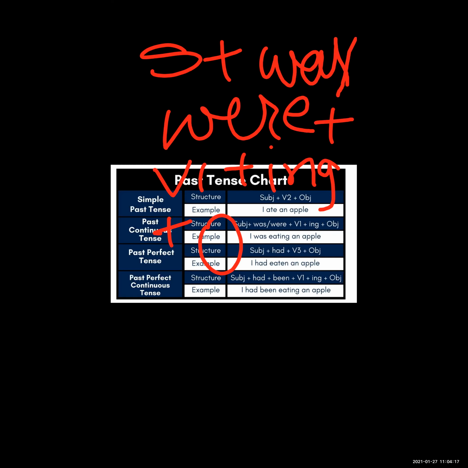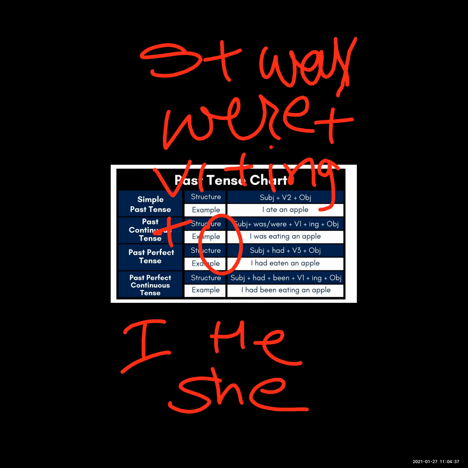We use was with a singular pronoun or singular noun. The singular pronouns are I, he, she, it. These are singular pronouns, and with a singular noun also we use was.